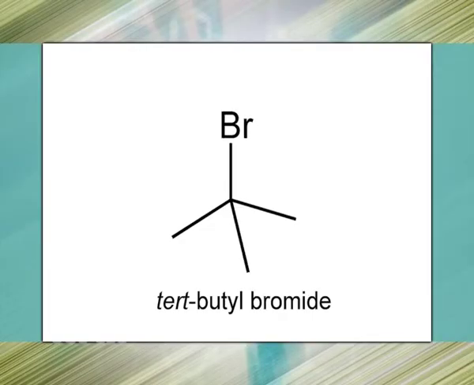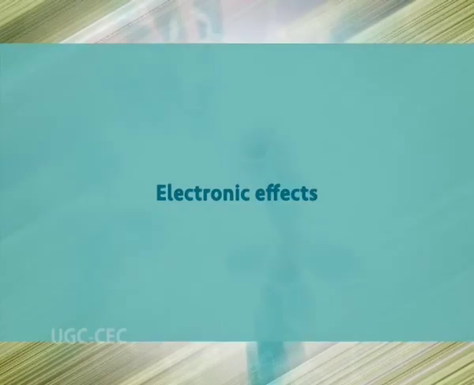Heterolytic cleavage is most likely to occur in polar bonds, and the electrons will move towards the more electronegative atom. An example is the heterolytic cleavage of the carbon-bromine bond in tert-butyl bromide. Since bromine is more electronegative than carbon, the electrons move to the bromine. We get a tertiary butyl cation and bromide anion. Now let's talk about the electronic effects.